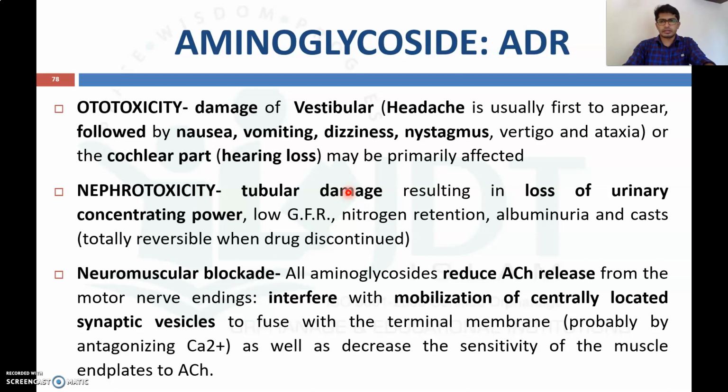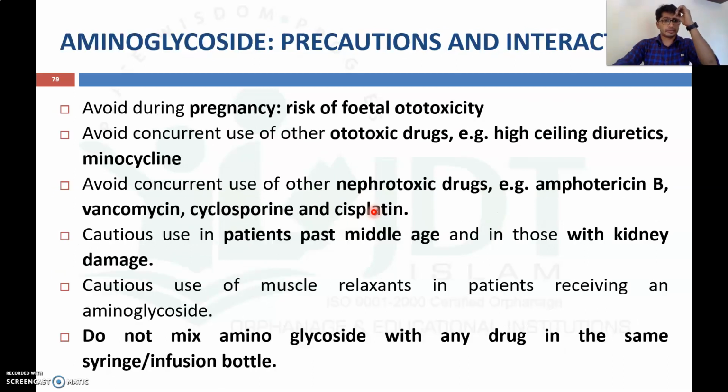These are the different effects in the nephrons. And in case of neuromuscular blockade, all the aminoglycosides will reduce the acetylcholine release from the motor nerve ending and interfere with the mobilization of centrally located synaptic vesicles. So these are the important adverse drug reactions of aminoglycosides.